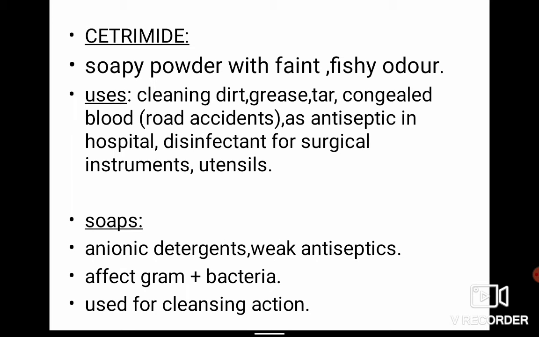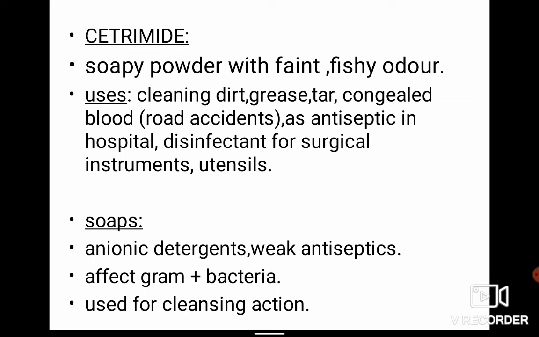Cetrimide is a soapy powder with a faint fishy odor. It is used for cleaning dirt, grease, tar, and the blood that may be on the roads due to road accidents. So for that, it is used as an antiseptic in hospitals, and a disinfectant for surgical instruments and utensils.